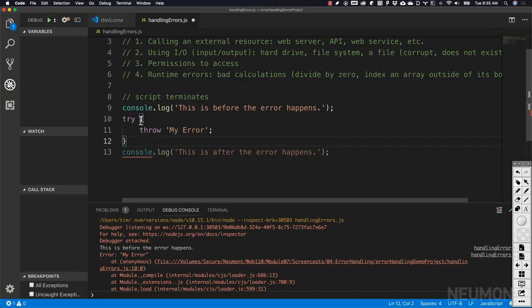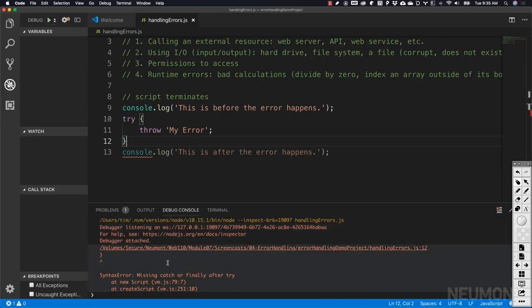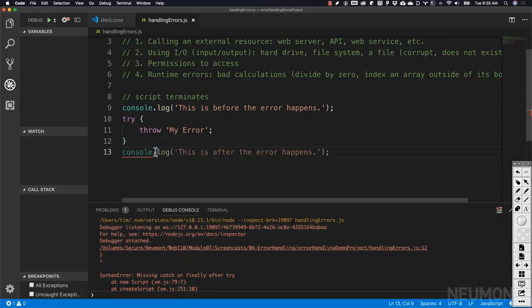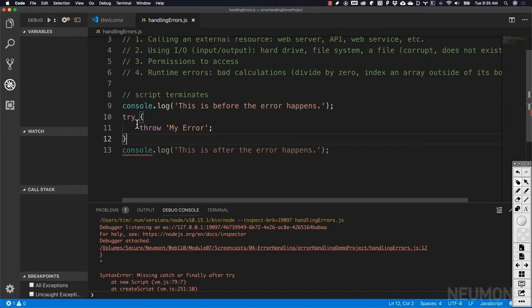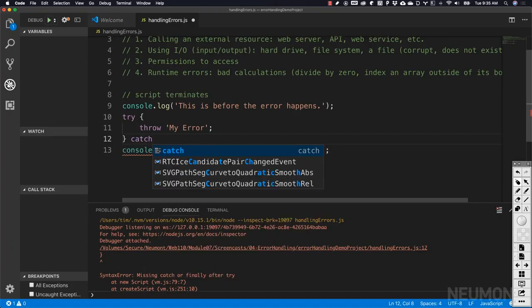Now this won't necessarily stop an error from happening. If I run this code, we're going to see it still errors out. And that is because the try just simply wraps the code that might throw an error. It doesn't handle the error that will be thrown by that code. For that, we have to go ahead and add a catch block.